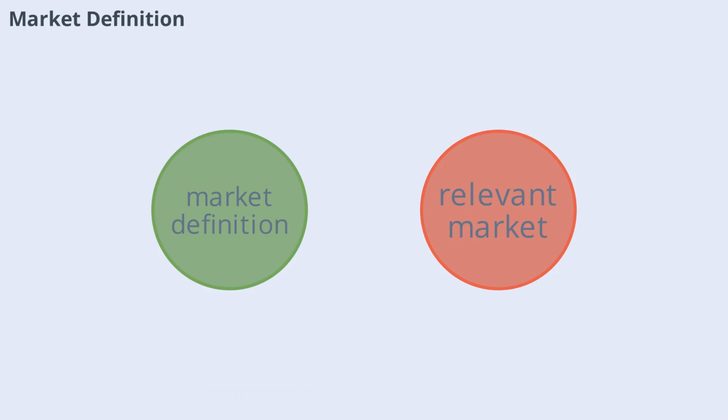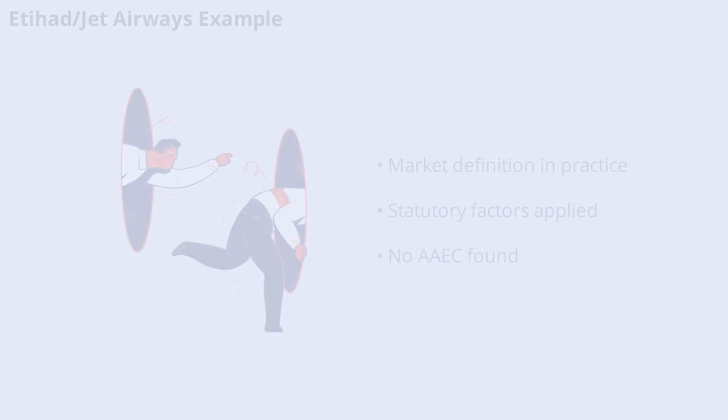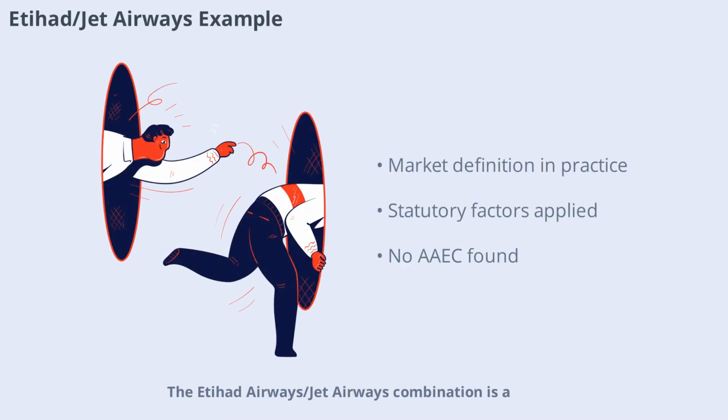The Etihad Airways–Jet Airways case illustrates how market definition shapes outcomes, with the CCI distinguishing domestic and international aviation markets. The Etihad Airways–Jet Airways combination is a classic example of market definition and AAEC analysis. The CCI examined the impact on Indian aviation and cargo markets, considering market share, substitutes, and competitive landscape. The analysis concluded that the combination was unlikely to cause AAEC, highlighting the importance of precise market definition and statutory factor application. This case is frequently cited in both academic and practical contexts.